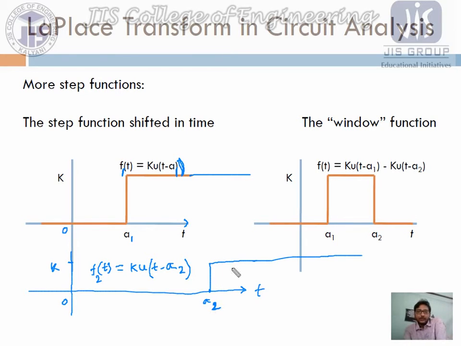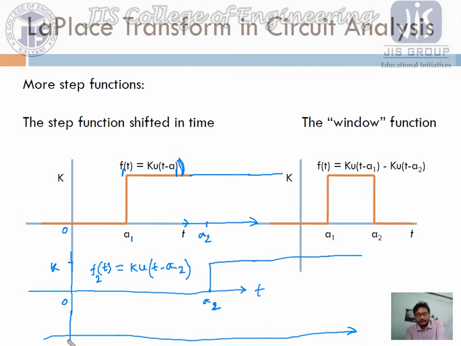Now at A2 time, this function is continuous, no problem at all. The previous function f1 is continuous. So if we subtract f1 and f2, suppose we take the resultant function in a subtracted way, then what can we write? At this position the value is k, here the value is 0, so k minus 0 means k. So what will be the resultant? The resultant function will be like this.